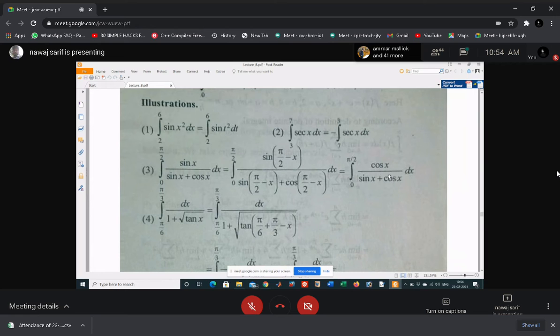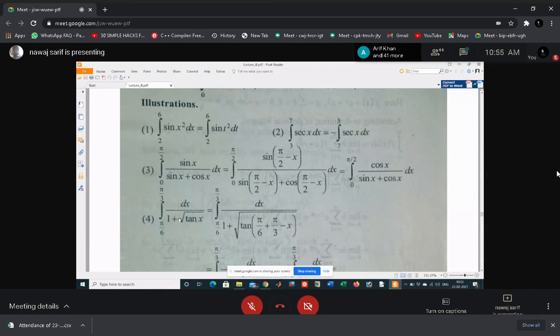Now add both of them. Then what will you get? You get 1 over sin x plus cos x, and this is also sin x plus cos x, which means this will give you 1. So 2I equals integral 0 to pi by 2 dx. The integration is pi by 2, and 2I equal to pi by 2, then I equal to pi by 4. That means the integration of this function is pi by 4.